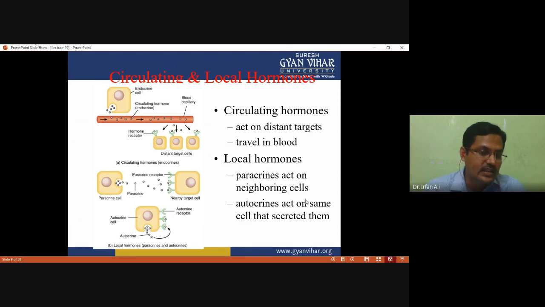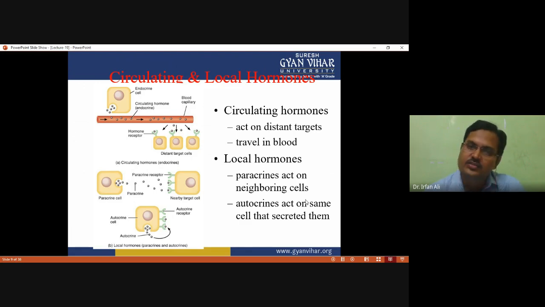In the third figure, you can see that the cell secretes the hormone, and the receptor is present on the same cell. So the hormone binds with the receptor present on that cell, and in that way the process is carried out. If this kind of situation occurs, the term used is autocrine, because the receptor is on the same cell that released the hormone.